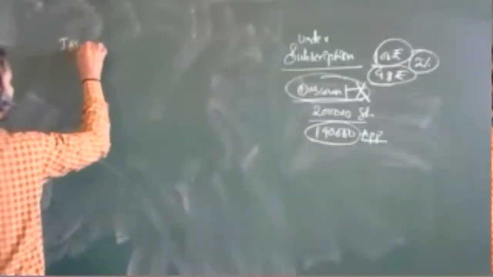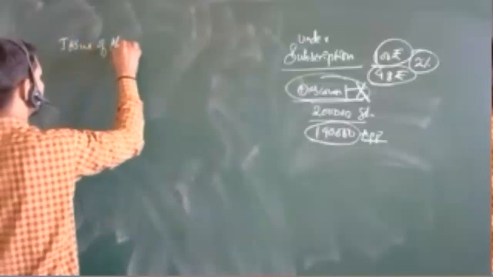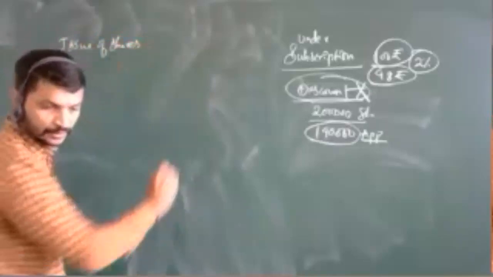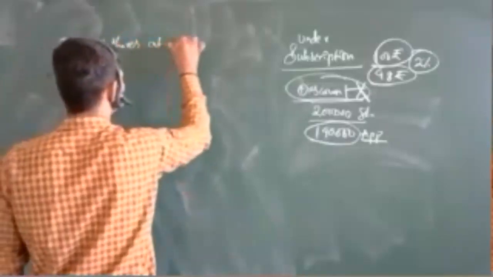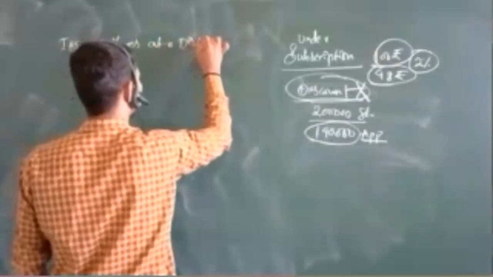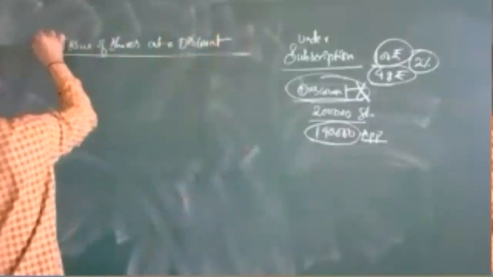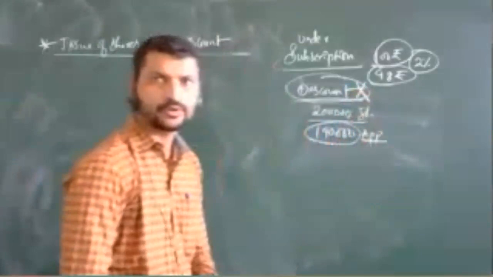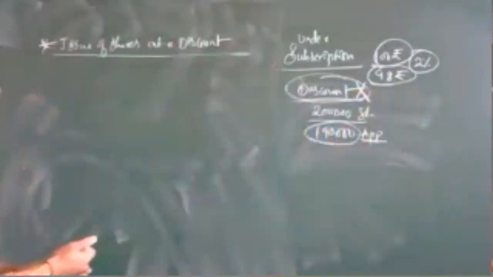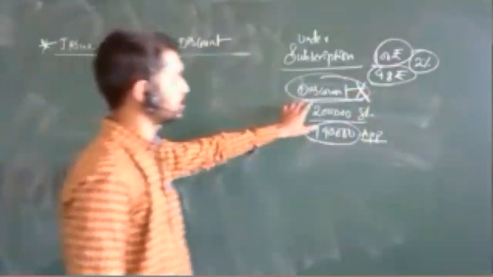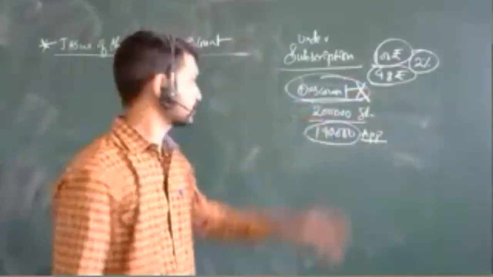Issue of shares at a discount is actually not provided. As per the general rule, you can't give a discount for issuing the shares.